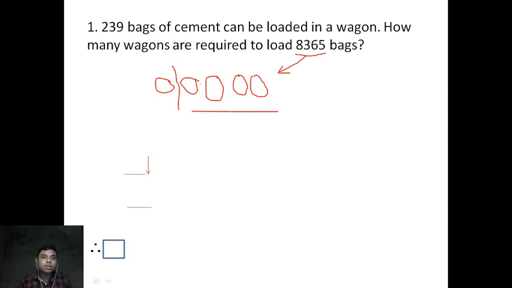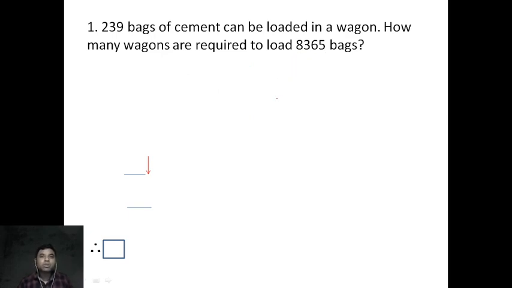So you are dividing these bags in this way: first 239, again 239, again 239. That means you are dividing this into groups. So when we are dividing, what will we do? We will use the operator divide. When we are distributing, we will use the operator division. Is it clear? Please keep it in your mind.